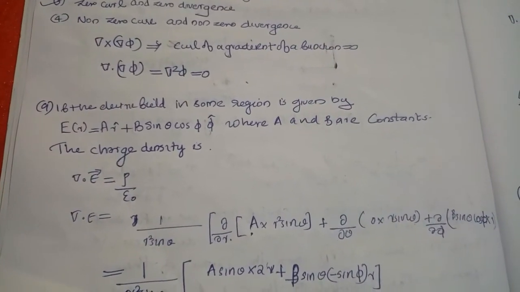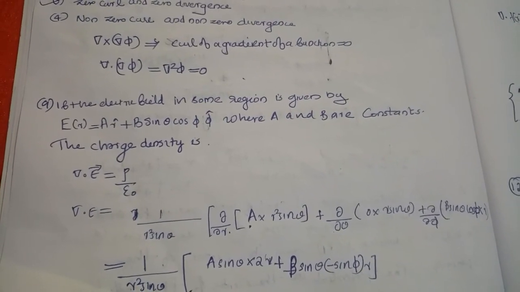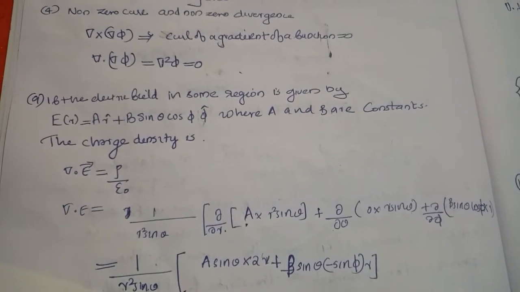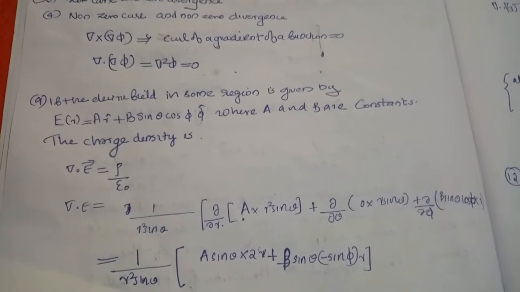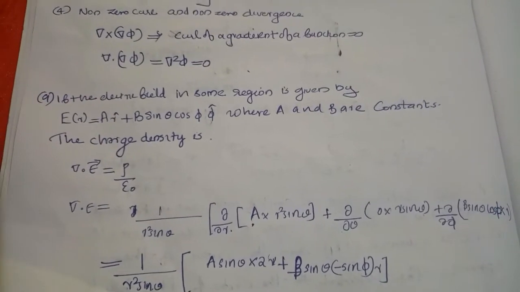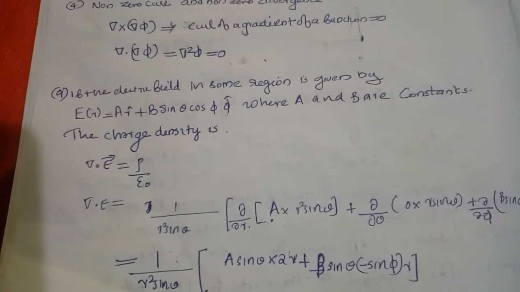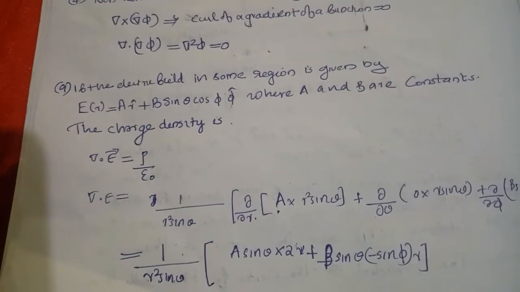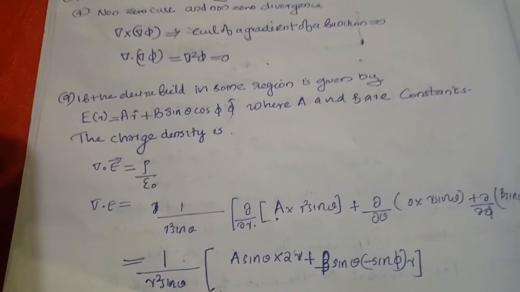Next question: if the electric field in some region is given by E of r equal to A r cap plus B sin theta cos phi phi cap, where A and B are constants, the charge density is. Here the electric field is given and we have to find the charge density. The connecting equation is del dot E equal to rho by epsilon 0. We find the divergence of the electric field and multiply by epsilon 0 to get the charge density.